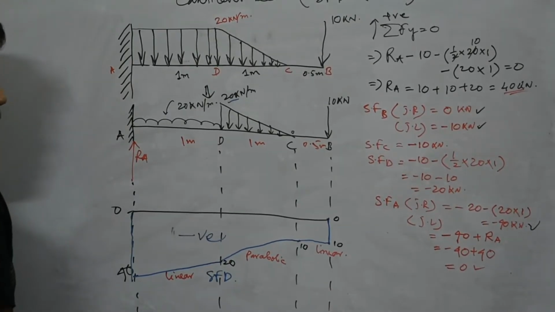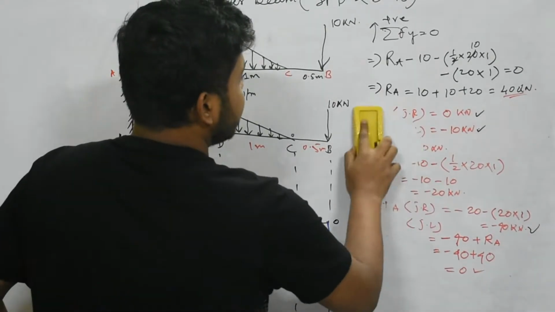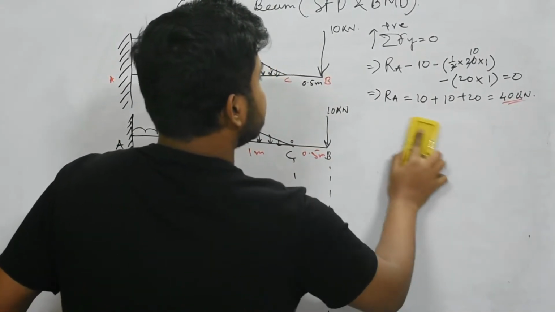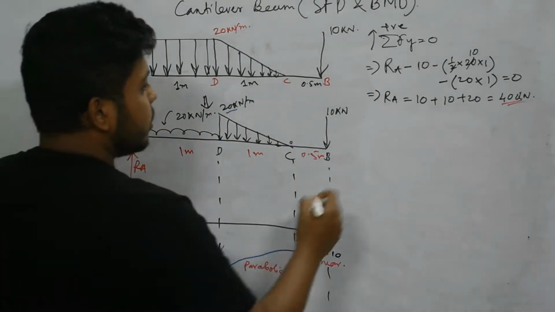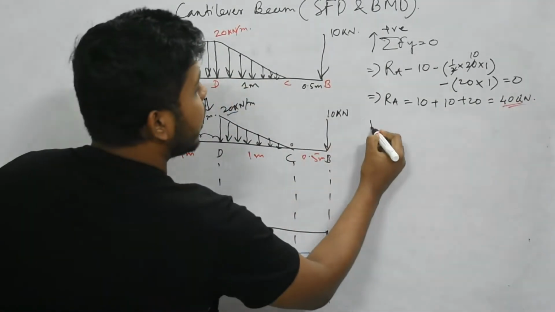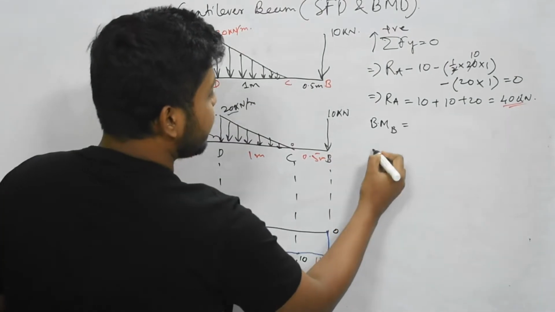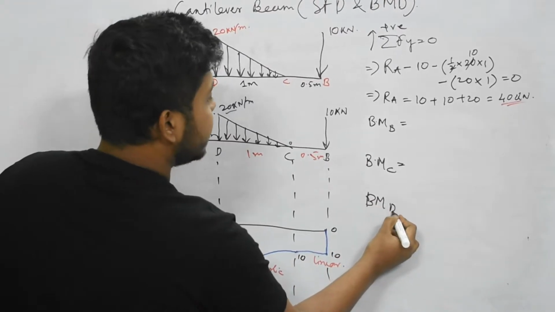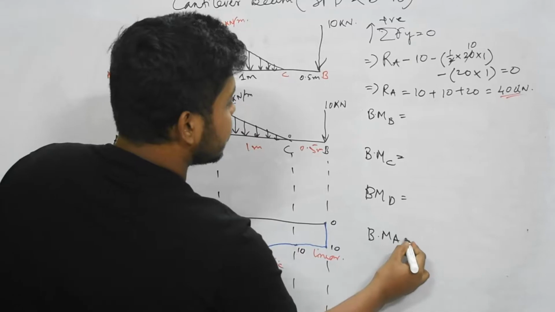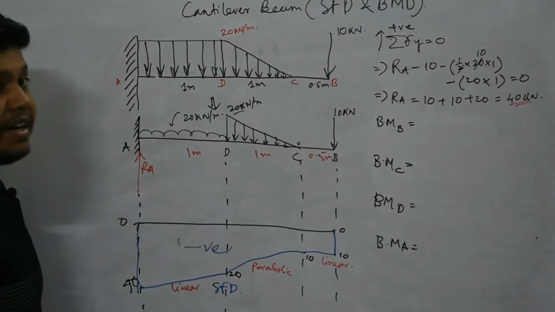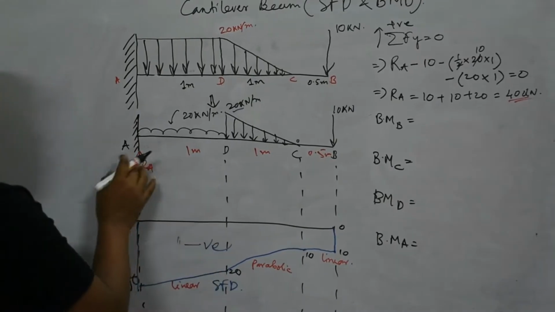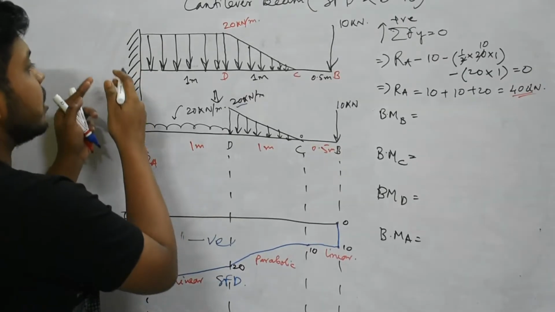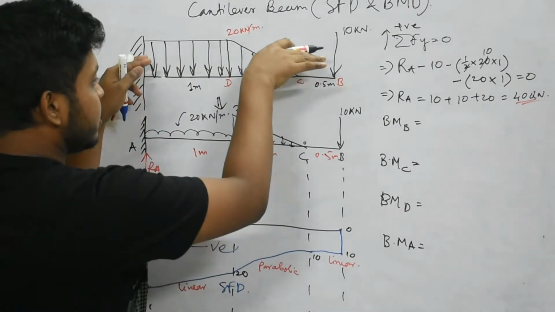Now we will start with the bending moment calculation. So I am removing this part. Now here we have 4 points, so we have 4 bending moment values: BM at B, BM at C, BM at D, and BM at A. Because this is a cantilever beam, the maximum moment will be generated at the support only, because this is the fixed support and it will try to resist all the loading subjected to this beam.